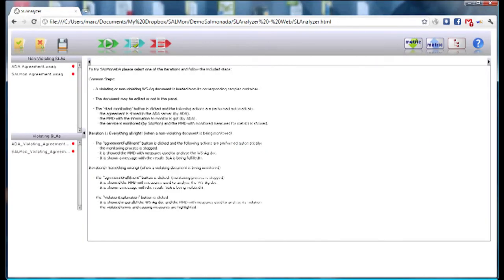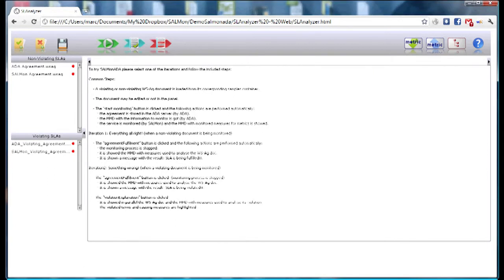The front end is a web-based application composed of different sections. At the top, there is a toolbar with three groups of buttons separated by functionality. The first group is used to open and save SLA documents. The second group are the key buttons to start the SLA monitoring process, and the third group are auxiliary buttons that we will see later.